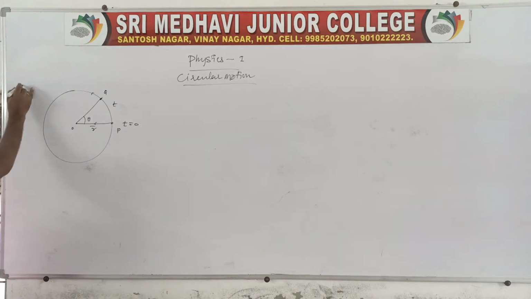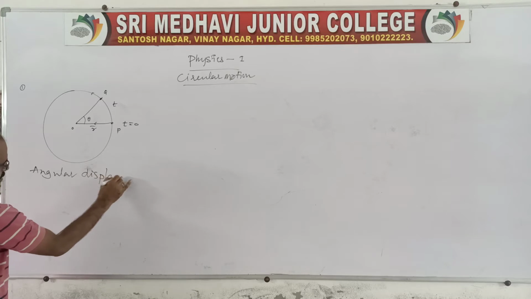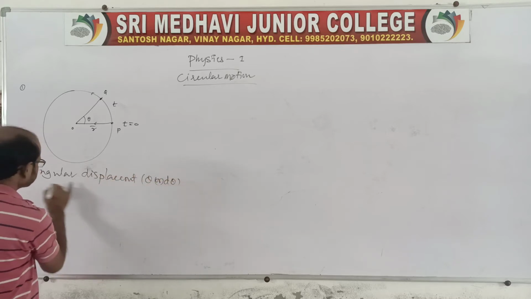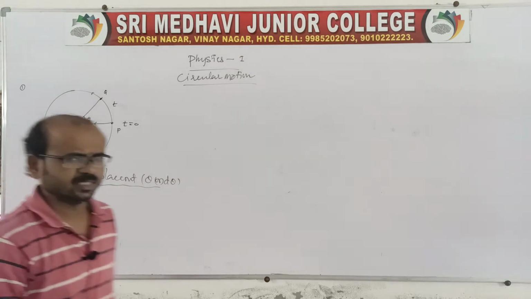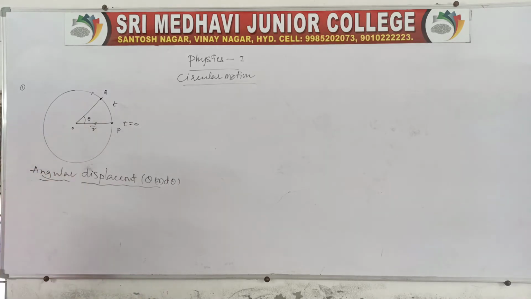So the first quantity is angular displacement, which we write as theta, or d theta. Angular displacement is defined very simply: the angle subtended at the center by a particle revolving in a circular orbit.